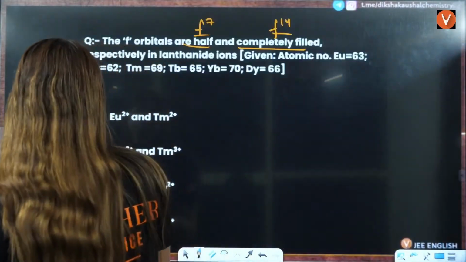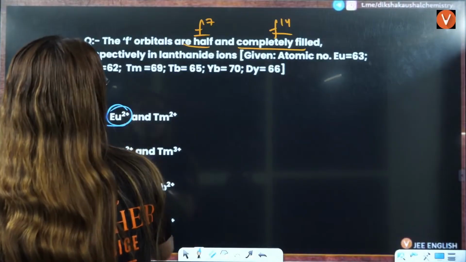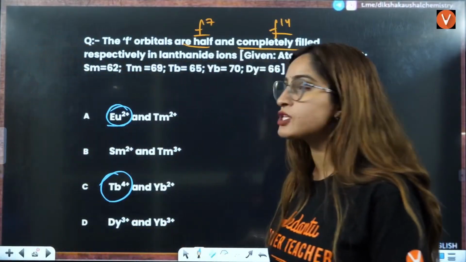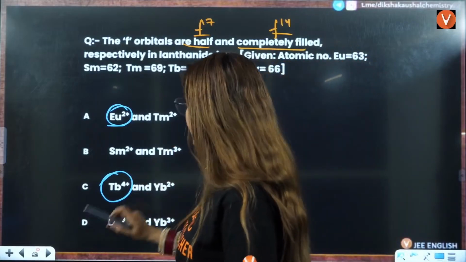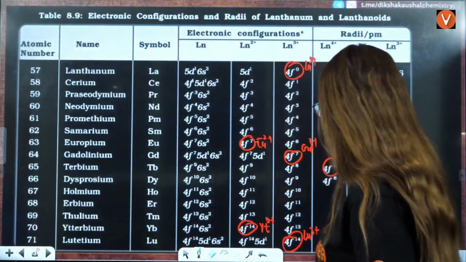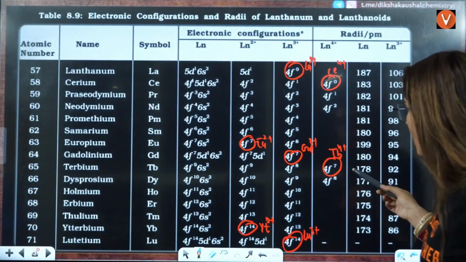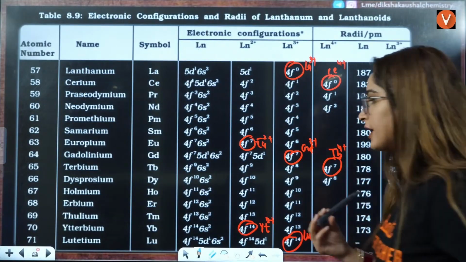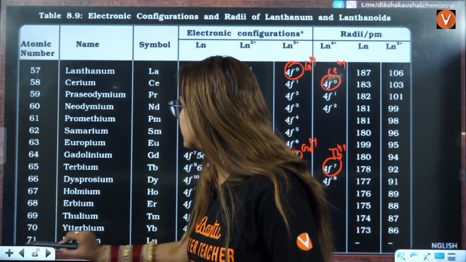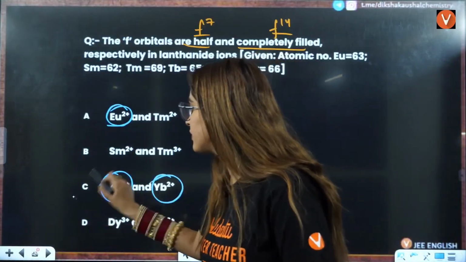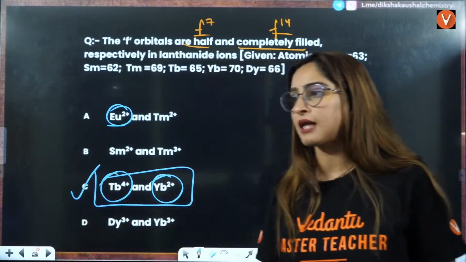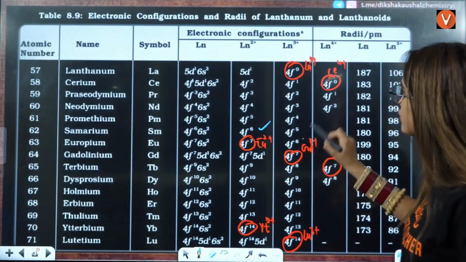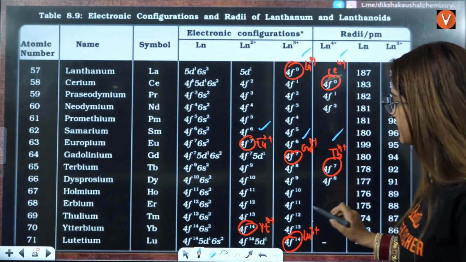That means these are half filled. Fully filled, they are asking you, right? Fully filled, you have lutetium and you have ytterbium. That is, ytterbium 2 positive is the fully filled here. So C is the correct answer. And what are the electronic configurations that you should remember? 1, 2, 3, 4, 5, 6, 7.